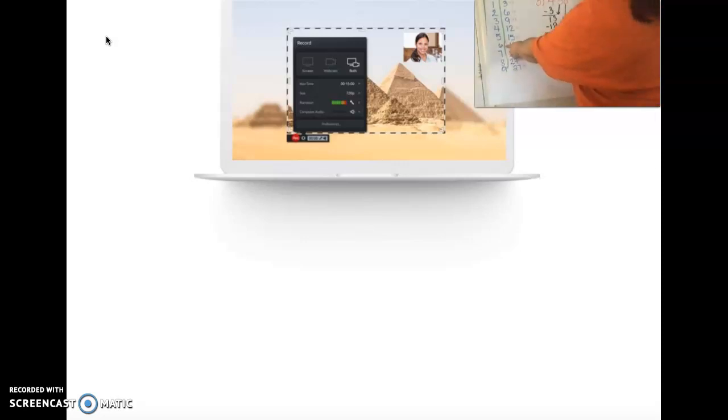So 6 times 3, I put the 6 up here, and I know that 6 times 3 is 18 based on my tops and bottoms. Subtract 18, and I get 0. So my answer is 146, remainder 0.